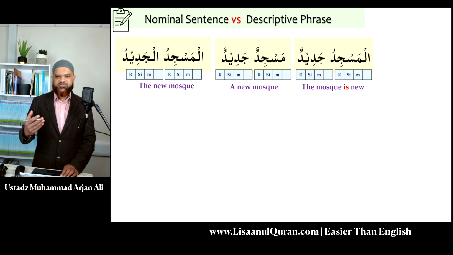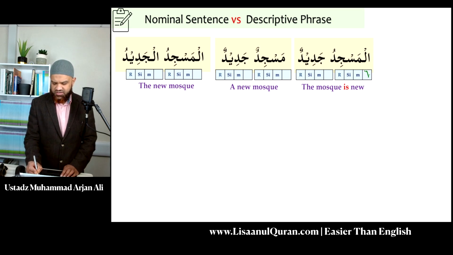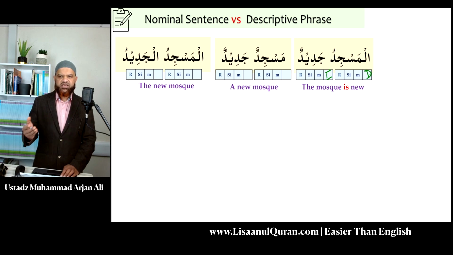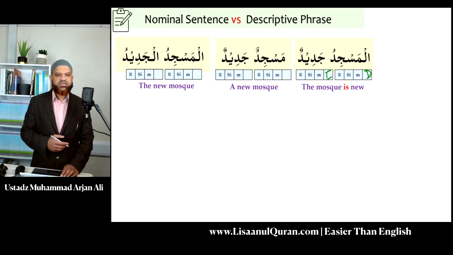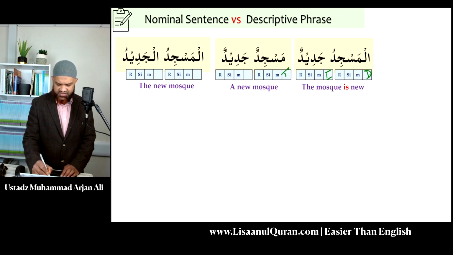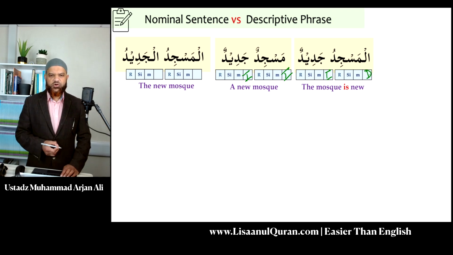What I'd like you to note, in the first one, the first part is definite and the second part is indefinite. We have, of course, the first part being masculine singular rafa, the second part being indefinite masculine singular and rafa. So we have all the conditions for fulfilling a sentence in Arabic: definite, indefinite, rafa and rafa. In the second example, we have the first one being indefinite and the second one also indefinite, and on all the other conditions, you can see masculine singular rafa, masculine singular rafa. So we have a phrase, all the four properties matching.